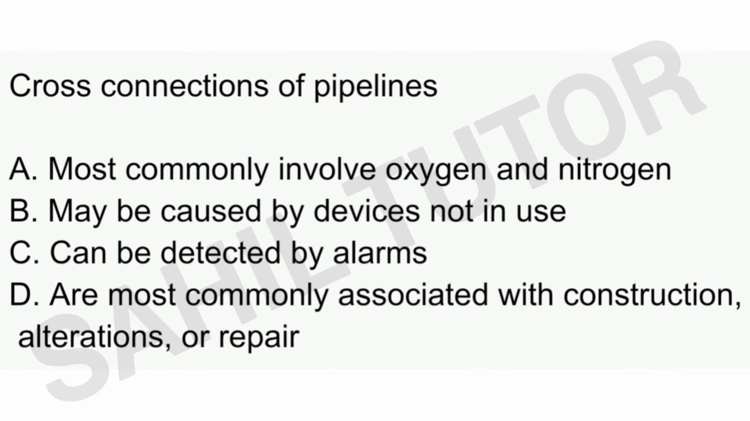Next question is cross connection of pipeline. Options are most commonly involve oxygen and nitrogen, may be caused by device not in use, can be detected by alarm, are most commonly associated with construction, alteration and repair. Right option is D, are most commonly associated with construction, alteration and repair.